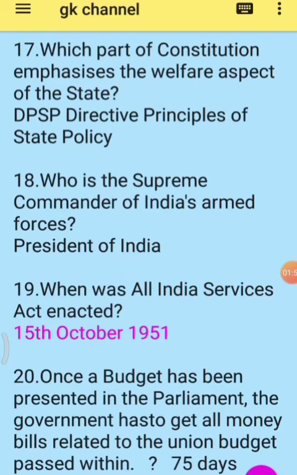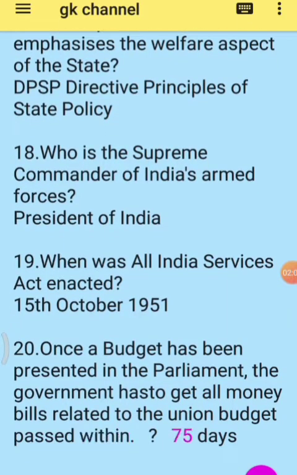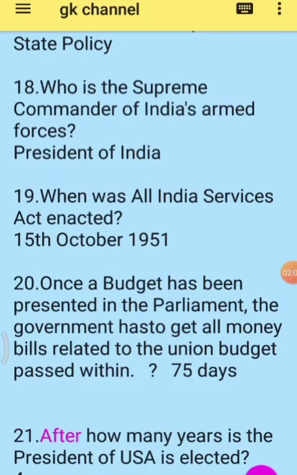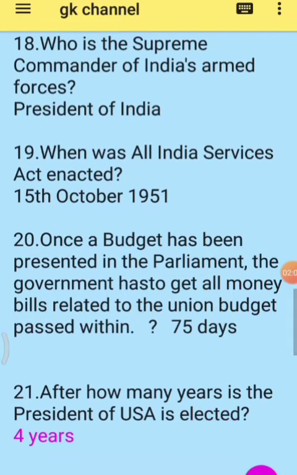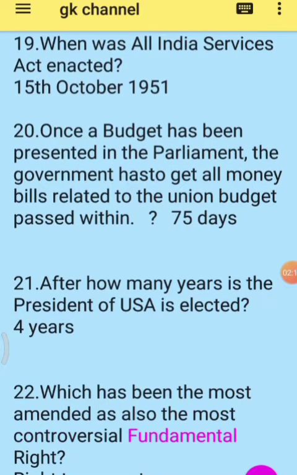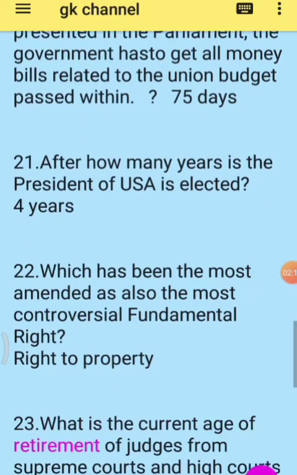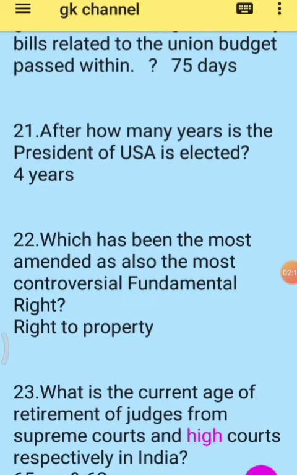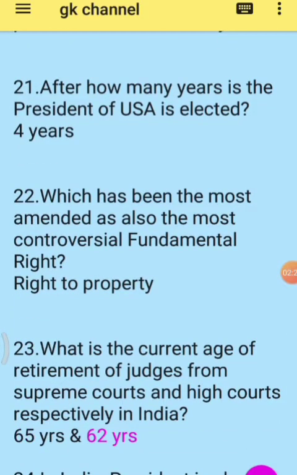15 October 1951. 20. Once a budget has been presented in the parliament, the government has to get all money bills related to the union budget passed within 75 days. 21. After how many years is the President of the USA elected? 4 years. 22. Which has been the most amended and also the most controversial fundamental right? Right to property. 23. What is the current age of retirement of judges from Supreme Court and High Courts respectively in India? 65 years or 62 years.